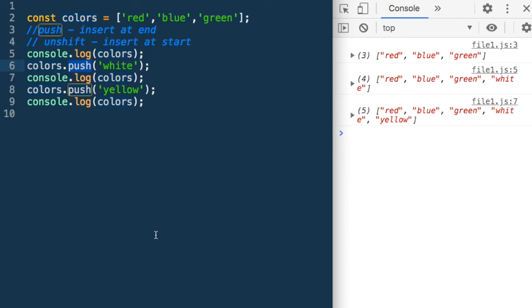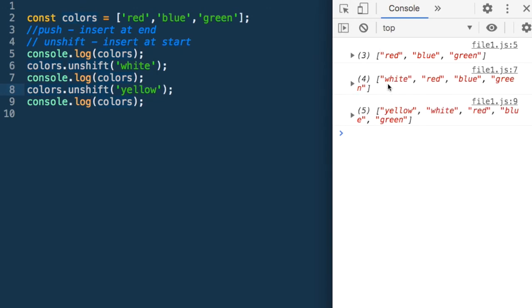So let me change these push to unshift, and let us see what we get. So now when we did the first one, unshift, white has been inserted in the array but at the start, and then we did insert yellow again, unshift at the start. So this is how unshift works. Unshift will insert at the start.